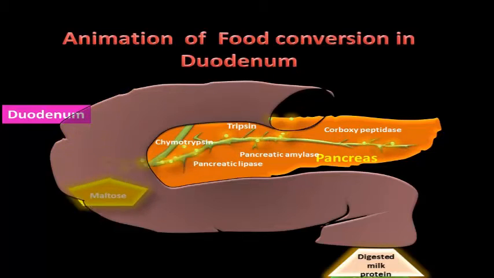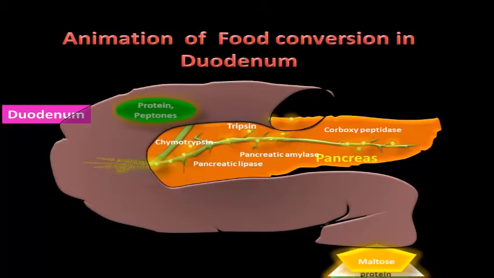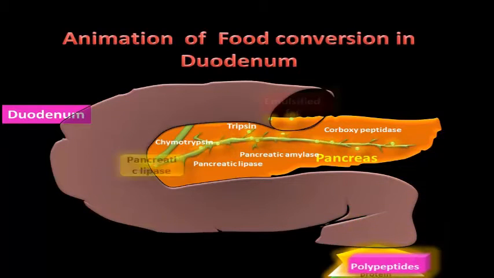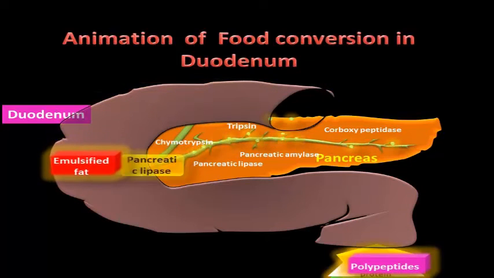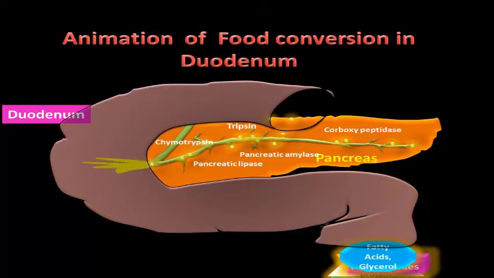Starch is converted into maltose by the enzyme pancreatic amylase. Protein and peptones are converted into polypeptides by the enzyme trypsin. Emulsified fat is converted into fatty acids and glycerol.